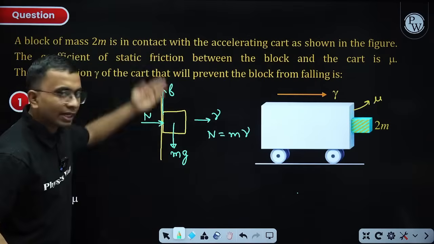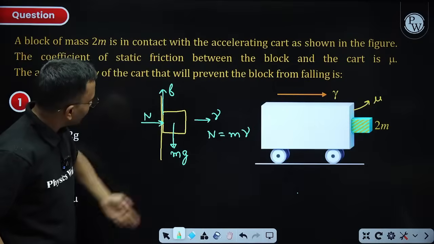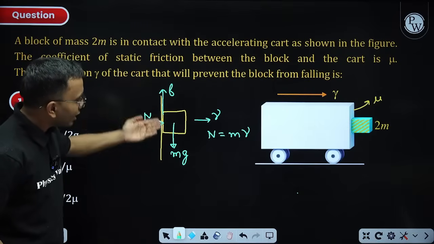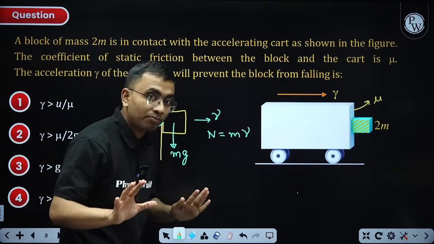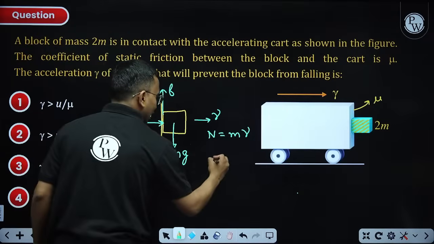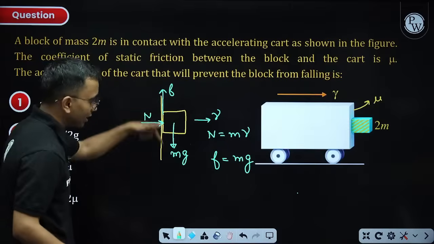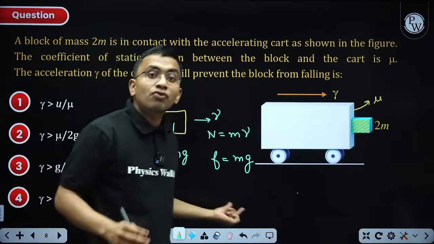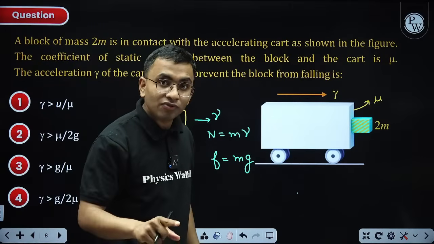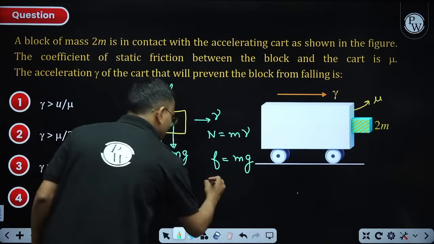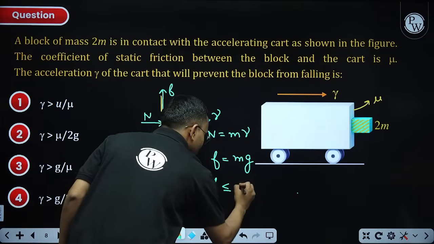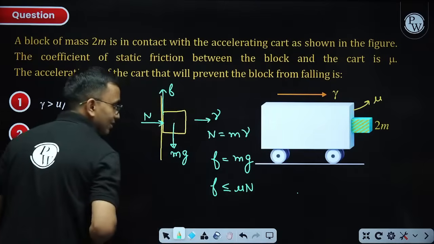Now in vertical direction, see things in vertical direction now. In vertical direction, the block should be in equilibrium. Yes. So I will say F is equal to mg. My friction force is equal to mg, but friction force is static, and static friction force is less than equal to mu N. Yes. So what is F?